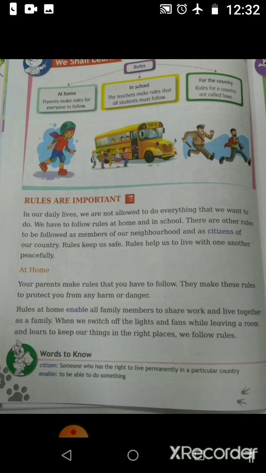So let's see the meaning of the word citizen: someone who has the right to live permanently in a particular country. And what does the word enable mean? It means to be able.